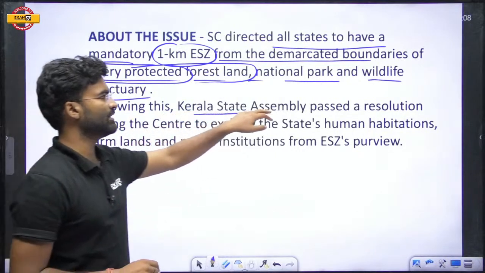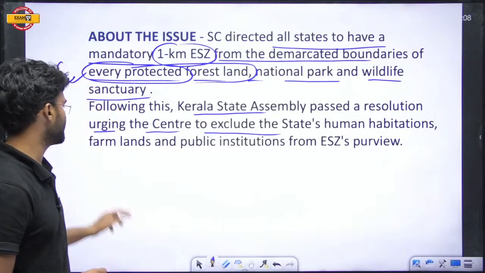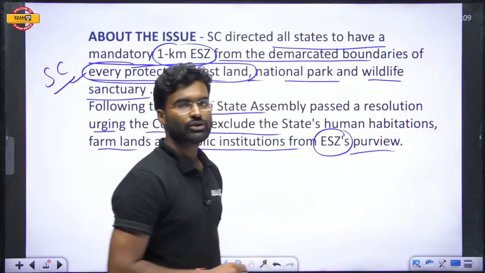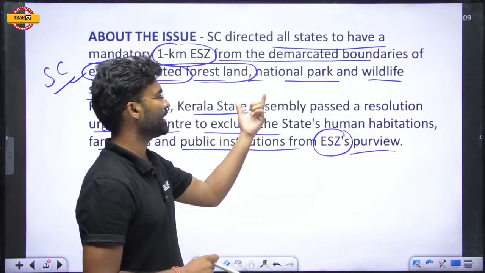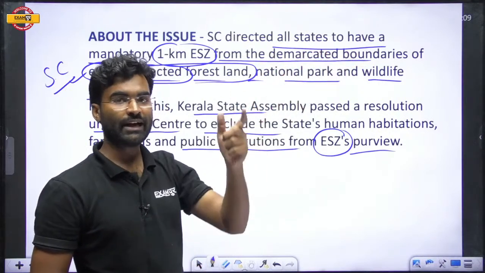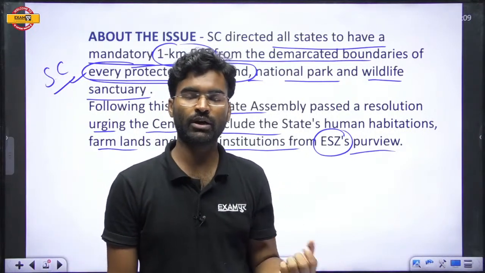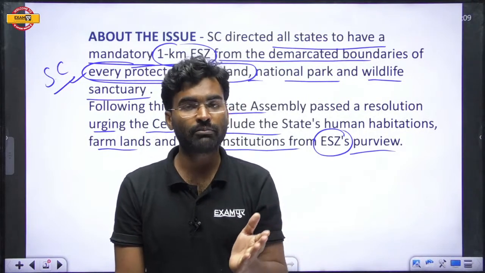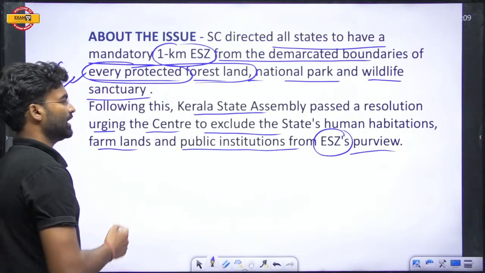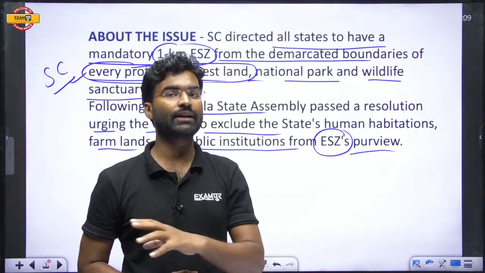Following this, the Kerala State Assembly passed a resolution urging the Centre to exclude the state's human habitation, farmlands and public institutions from the eco-sensitive zone's purview. Because this verdict will be implemented for the entire nation, and the power of rule formation or law formation for the entire nation lies with Parliament, the Kerala government's jurisdiction does not extend to passing any rule that is implementable across the entire nation.